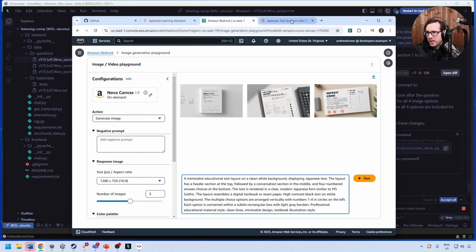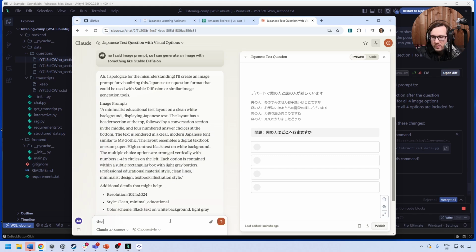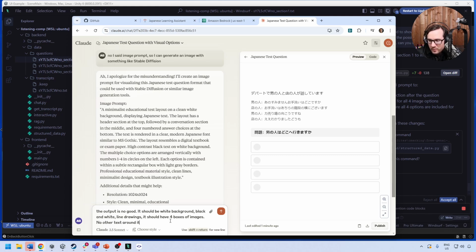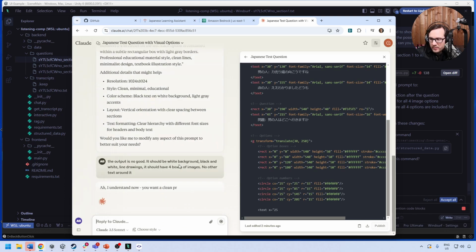So I go back to this and say, you know, the output is no good. It should be white background, black and white, line drawings. It should have 4 images, 4 boxes of images. Okay, no other text around it. Okay, so we'll go ahead and do this.